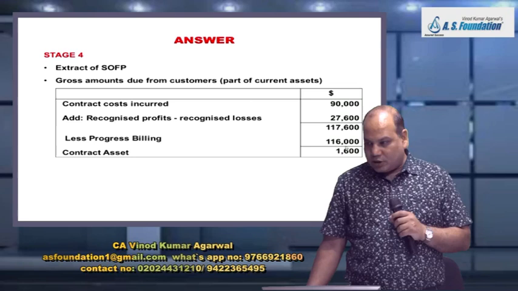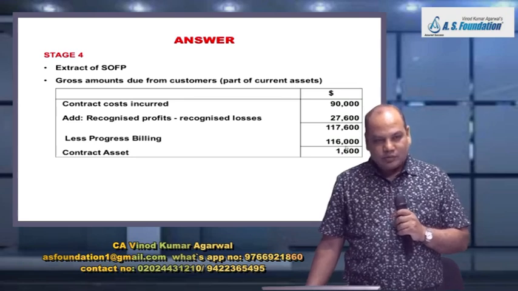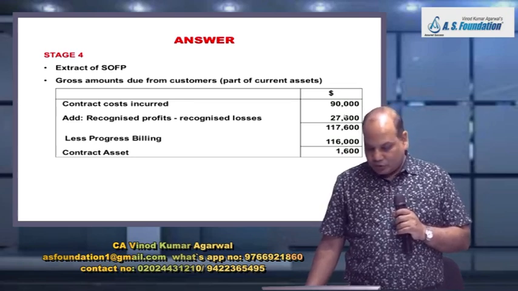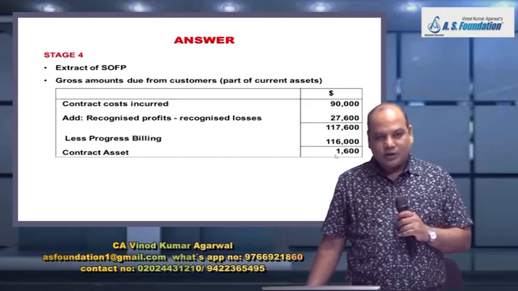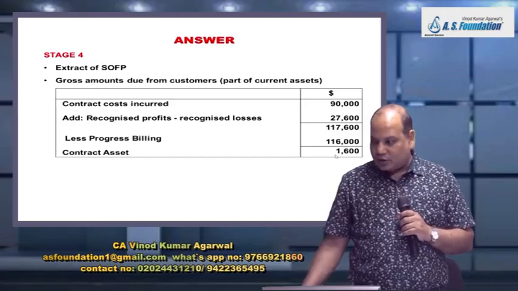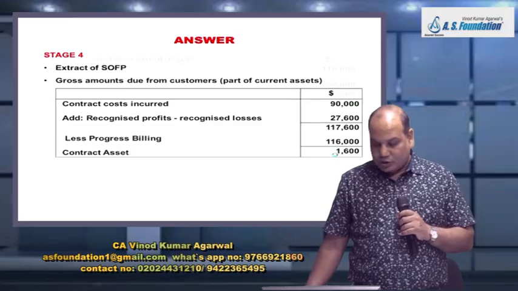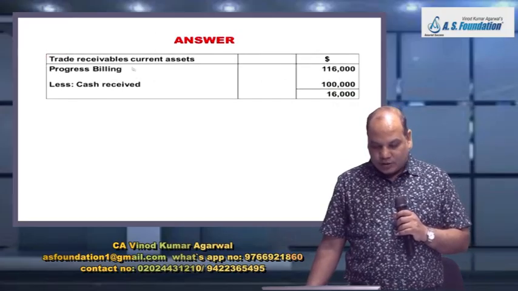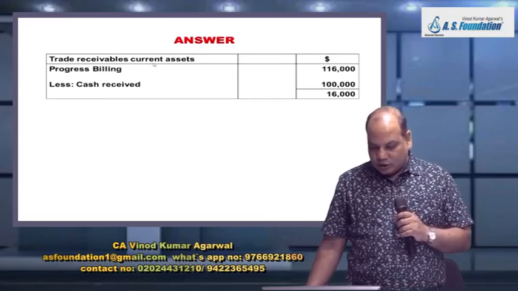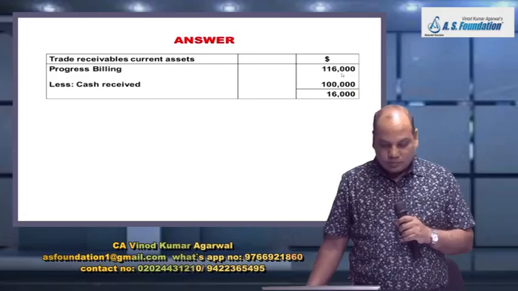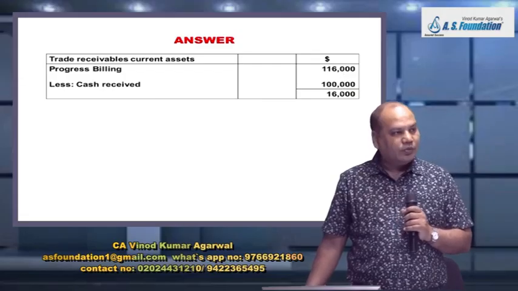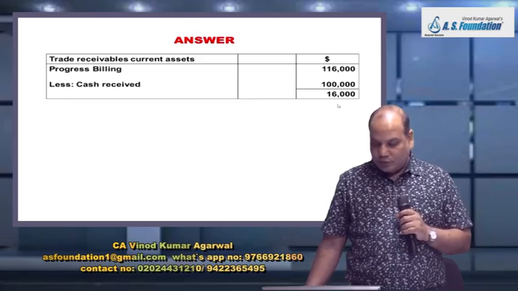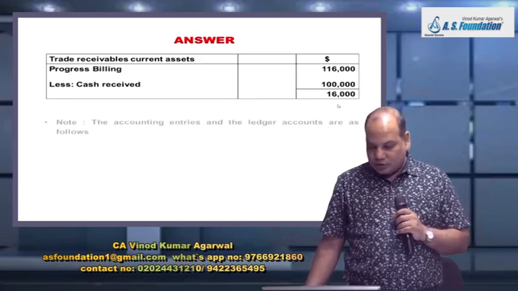Minus progress billing you will write, 1,16,000. So therefore the contract asset will be 1,600. Check the answer. And one more thing that will appear in the SOFP is your trade receivable under current assets. Progress billing 1,16,000 less cash received 1 lakh. Therefore balance receivable 16,000.